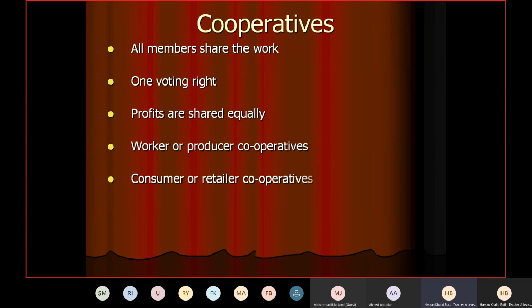Let me say consumer or retailer cooperative as well. So now for the retailer, you understand. Faria Khan, who is a retailer?